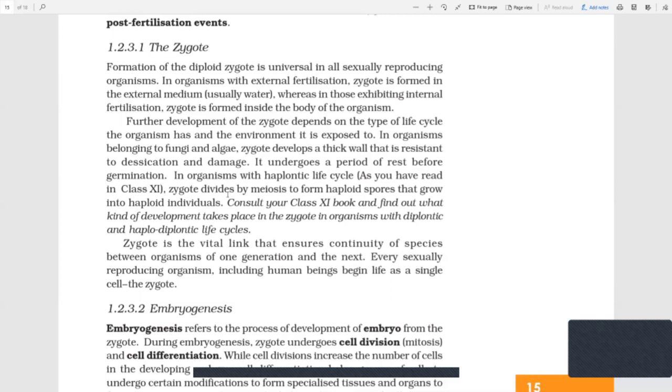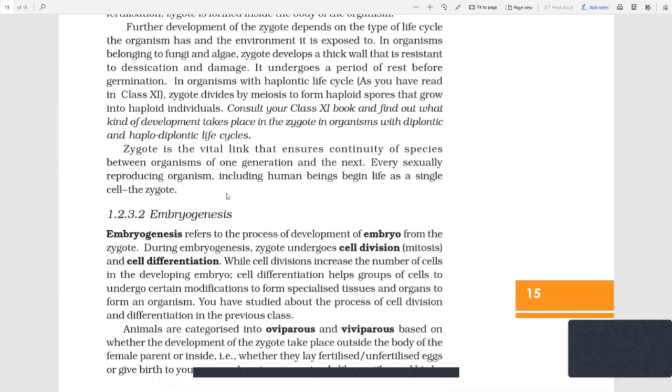So let's take a plant which is n. It produces the zygote, which is 2n. The zygote divides by meiosis and forms spores, which are n and which again grow into haploid organisms. The zygote is a vital link that ensures continuity of species between organisms of one generation to the next.